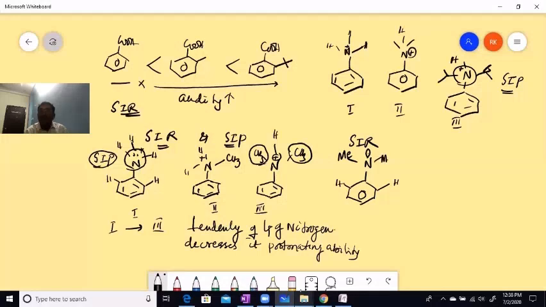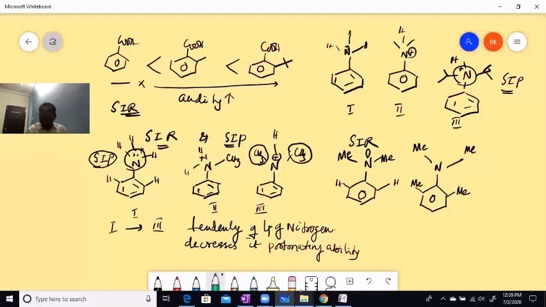I am taking two examples, slowly increasing the size of the group at the ortho position.